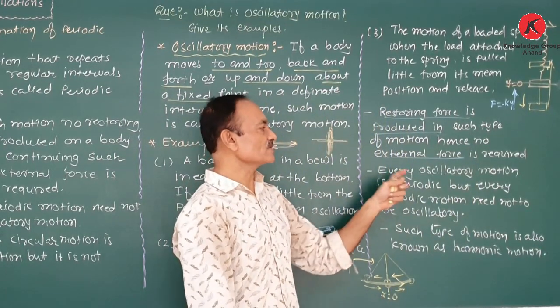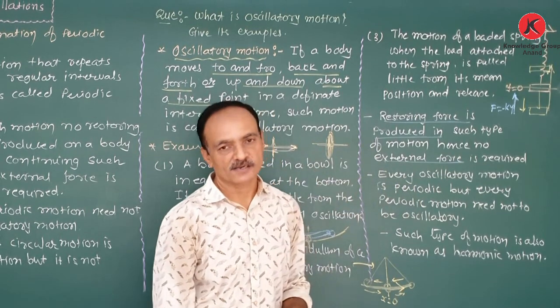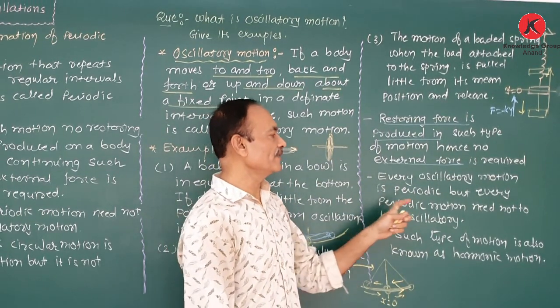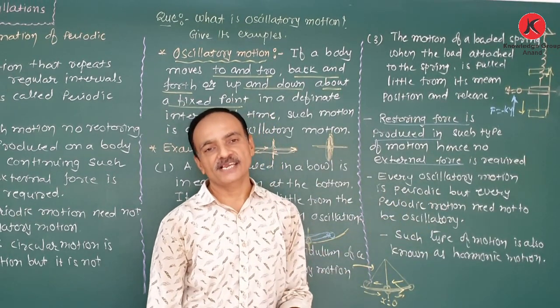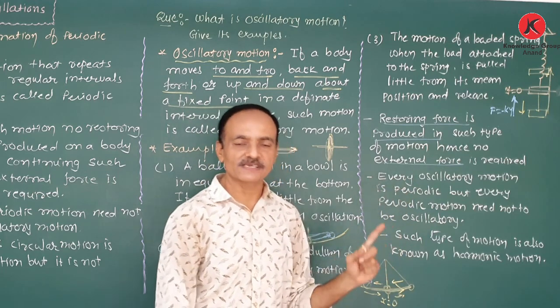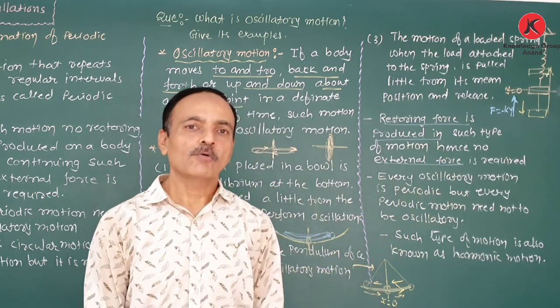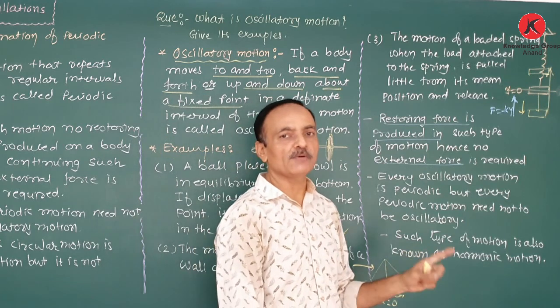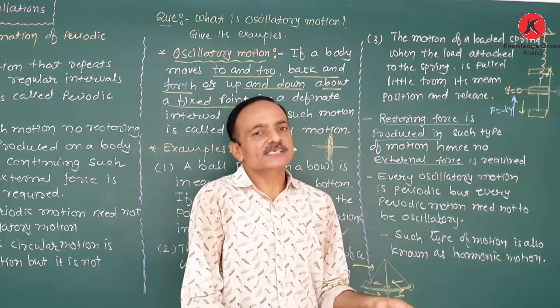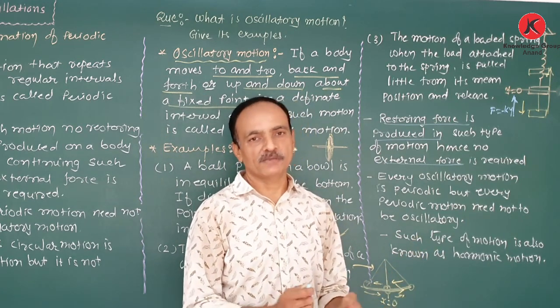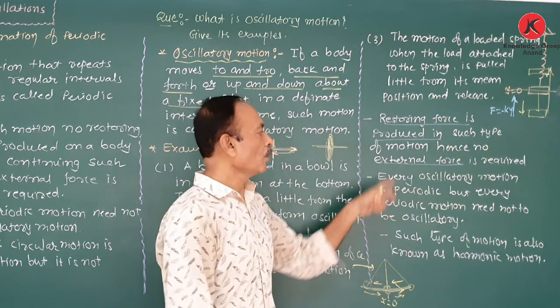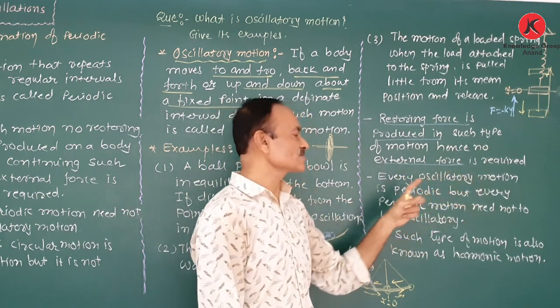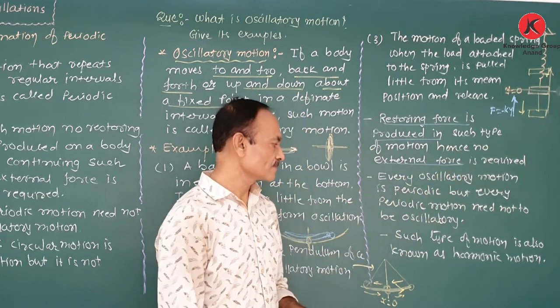Now, every oscillatory motion is periodic motion, but every periodic motion need not be oscillatory. This sentence we also discussed in periodic motion. All periodic motion need not be oscillatory; it may or may not be oscillatory motion. But all oscillatory motion is periodic motion.